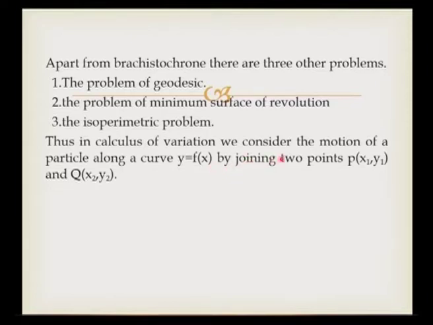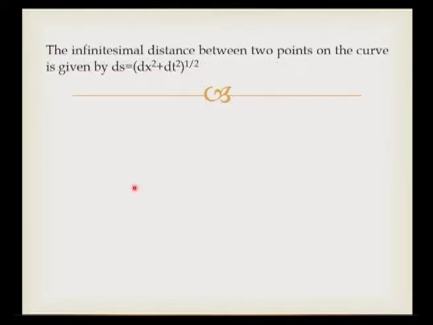Thus, in the calculus of variation, we consider the motion of a particle along a curve y is equal to f of x joining two points P (x1, y1) and Q (x2, y2). The very small distance between two points on the curve is given by ds is equal to (dx square plus dy square) to the power 1 by 2, that is, ds is equal to square root of dx square plus dy square.